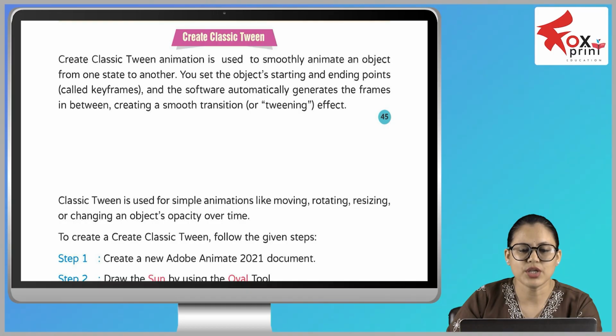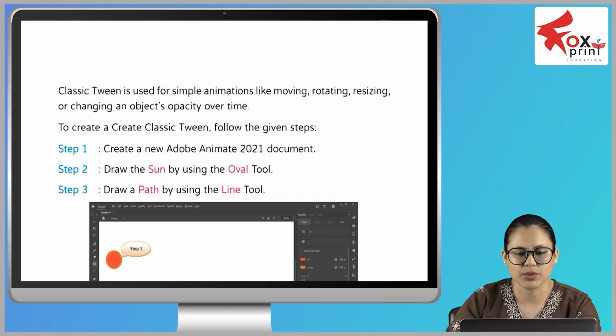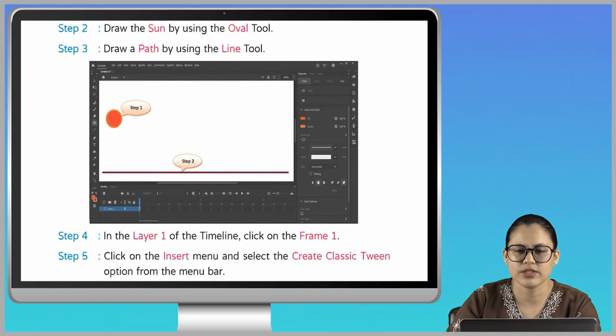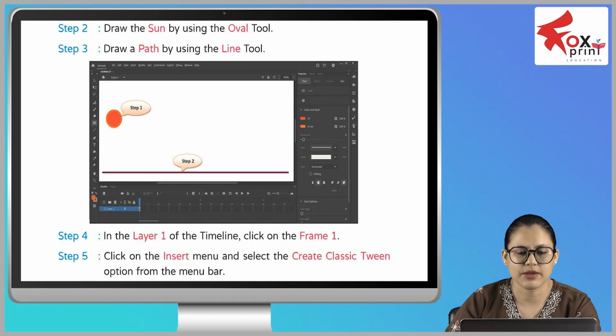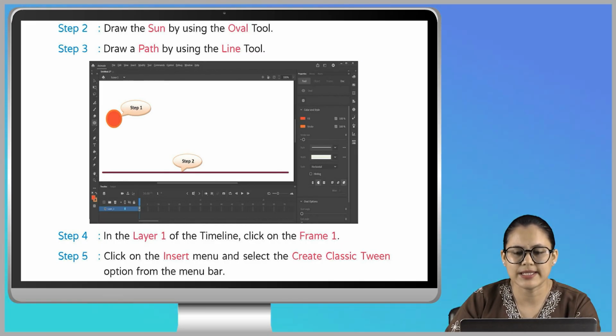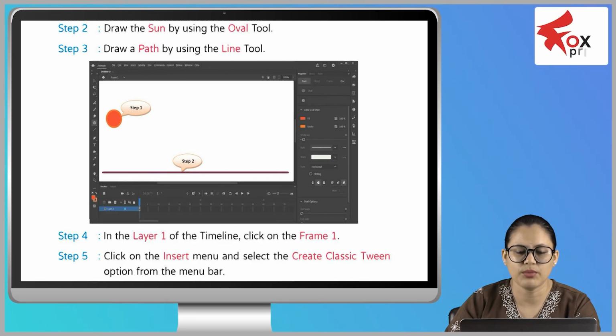Step 1, create a new Adobe Animate 2021 document. Step 2, draw the sun by using the oval tool. Step 3, draw a path by using the line tool. Step 4, in the layer 1 of the timeline, click on the frame 1. Step 5, click on the insert menu and select the create classic tween option from the menu bar.